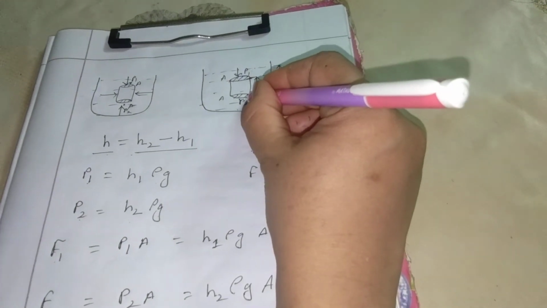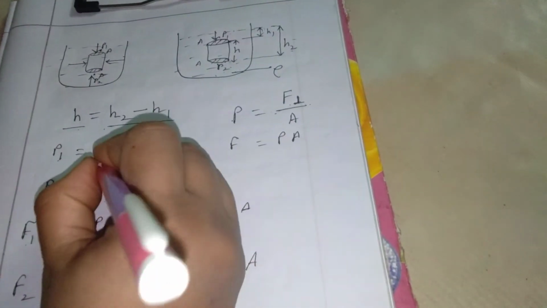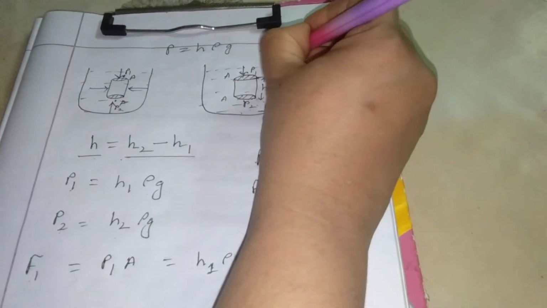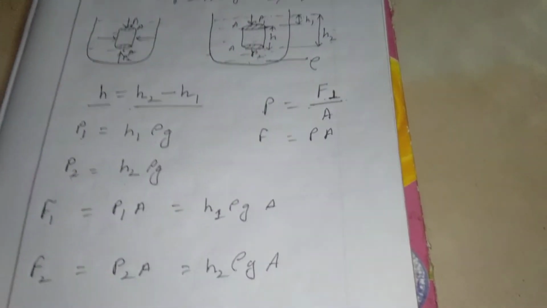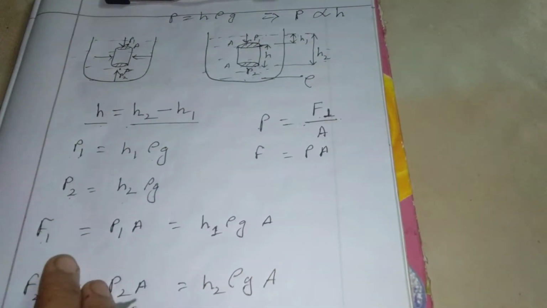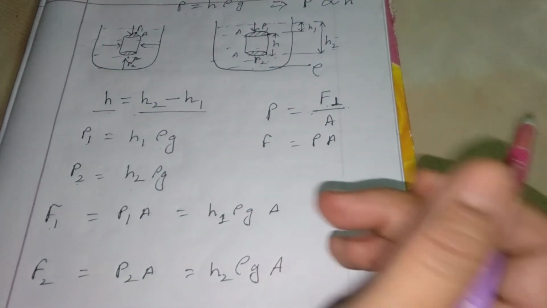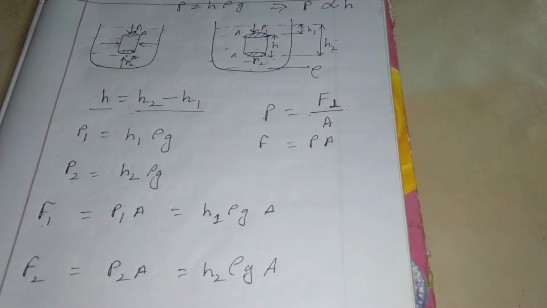Now here you can see the pressure at this point is much greater than the pressure at this point, due to the value of h. I have shown you pressure equals h rho g, that means pressure is proportional to h, where density and acceleration due to gravity are constant. That means the more the height, the more the pressure, the less the height, the less the pressure. So the forces F2 and F1 are not equal, so there should be a resultant force, and that resultant force is the buoyancy.